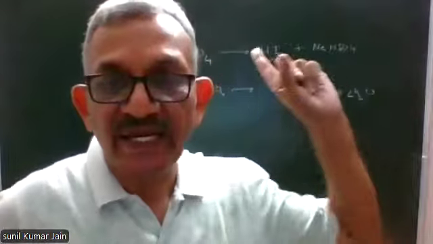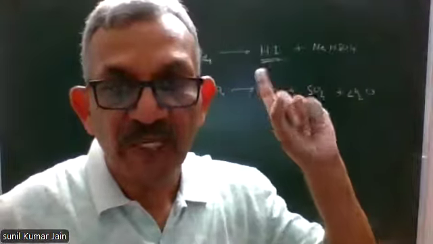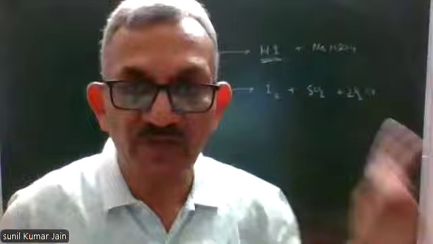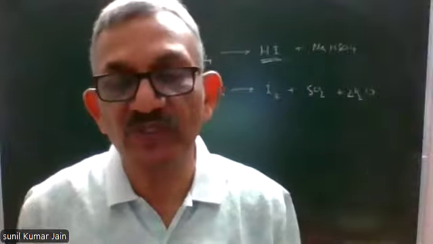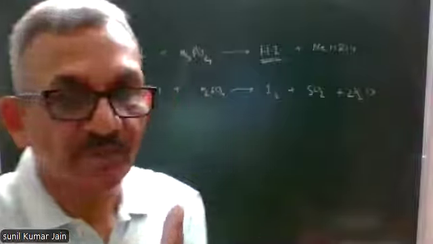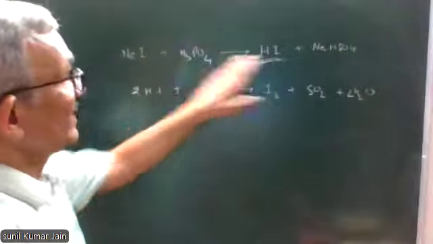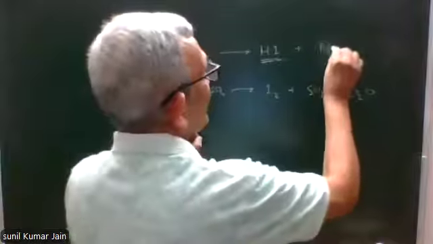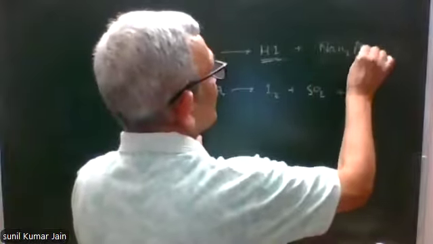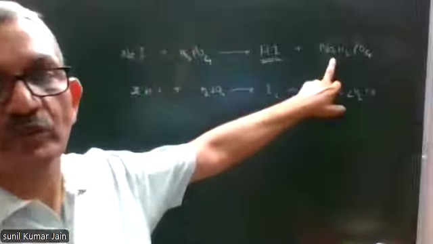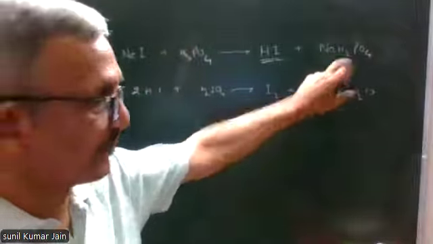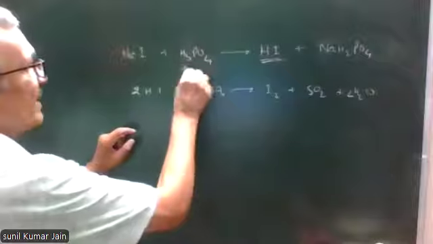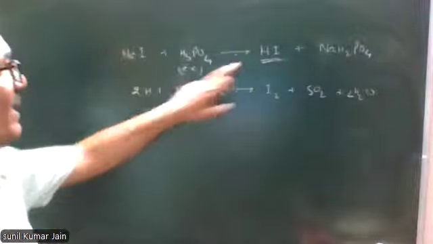We take NaI or KI plus concentrated phosphoric acid plus we use alcohol. First, these two will react together and lead to the formation of HI and NaH2PO4. This is sodium dihydrogen phosphate. This is also taken in excess.